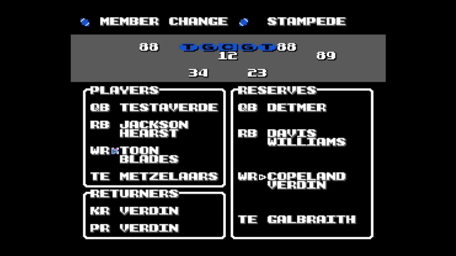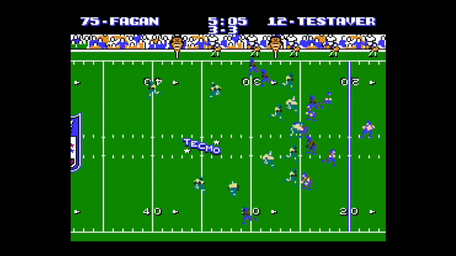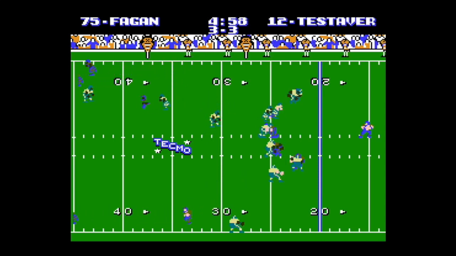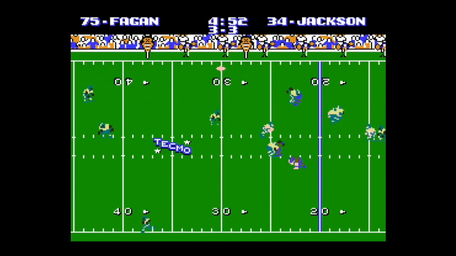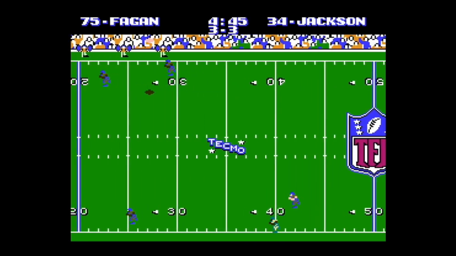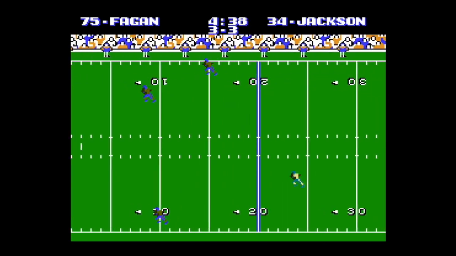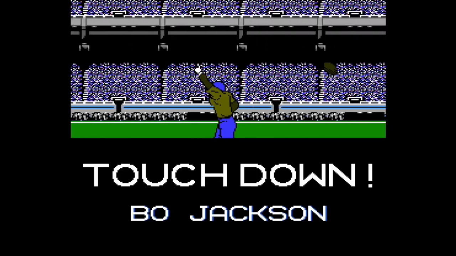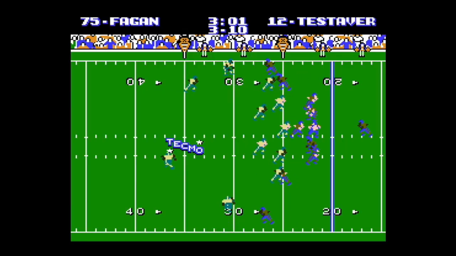And coming in is Copeland. See if Copeland could be the difference. Testaverde all the time in the world once again. And he's going with a deep ball to Jackson. No one on him. Easy 6. Bo Jackson makes it a 10-3 game.